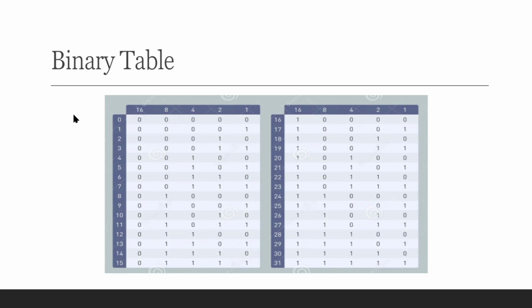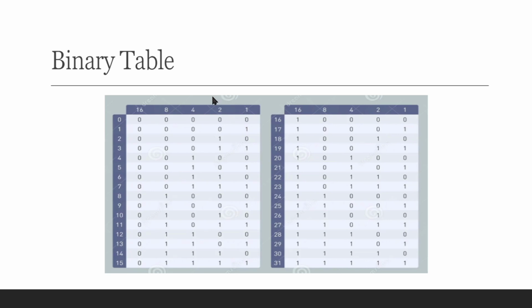Like this we'll consider binary values. For the numerical value 1, the binary value will be 0 0 0 0 1, as we are keeping 1 at position 1. Since binary values only use zeros and ones, we will be keeping ones wherever we are adding values or wherever we are getting the exact position.